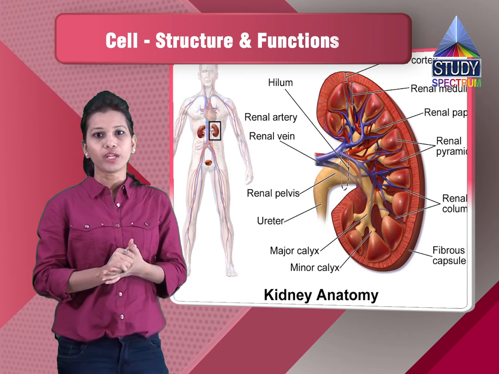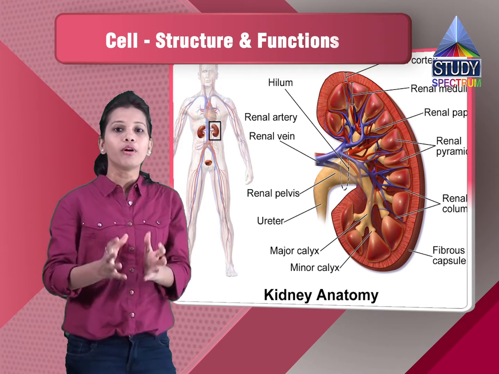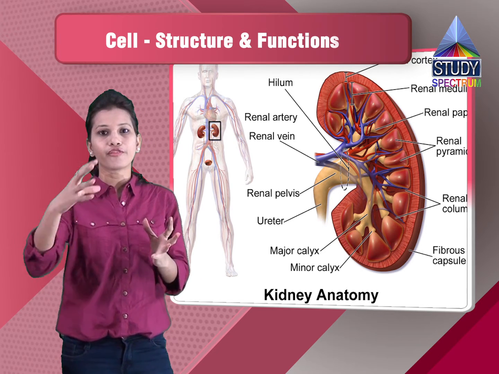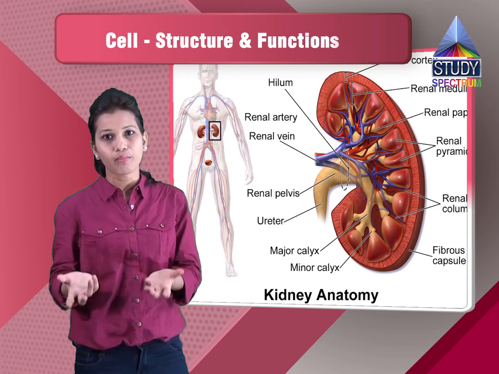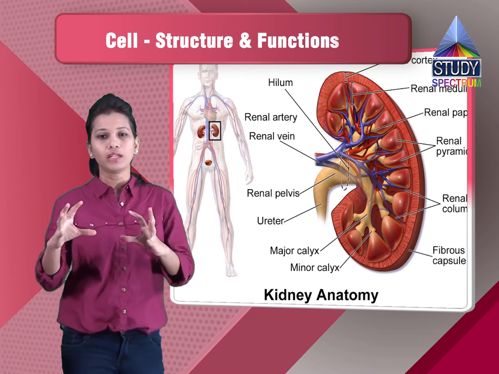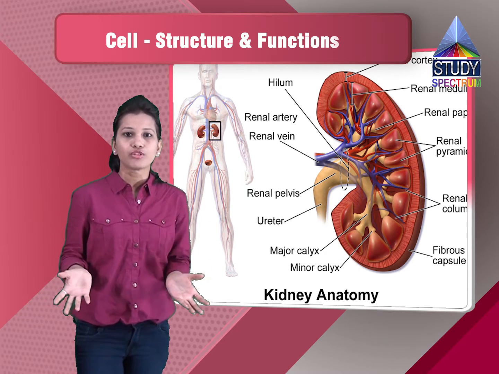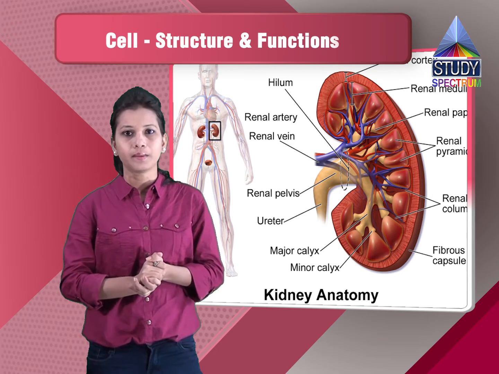organ. Like if you take the various tissues of the cardiac system, they form an organ that is called the heart. If you see the heart, it is made up of different tissues. It can be made up of squamous epithelial tissue and of cardiac tissue. So these are all the different tissues in the heart, and these tissues combine together to form an organ called the heart.